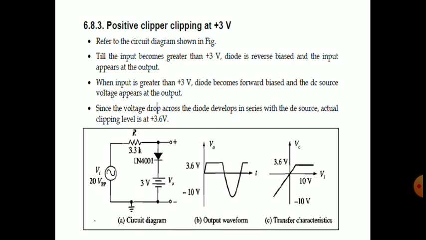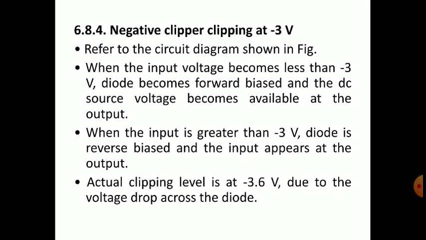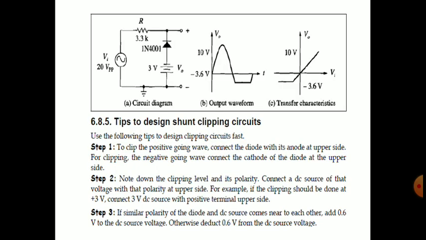Actually, it is positive clipper clipping at plus 3.6 volts. We can call it plus 3.6 volts, but generally we will use practical diodes, so the diode cut-in voltage of 0.6 volts may not be mentioned in the title. Directly we can call it positive clipper clipping at plus 3 volts also. Same with the case here also.